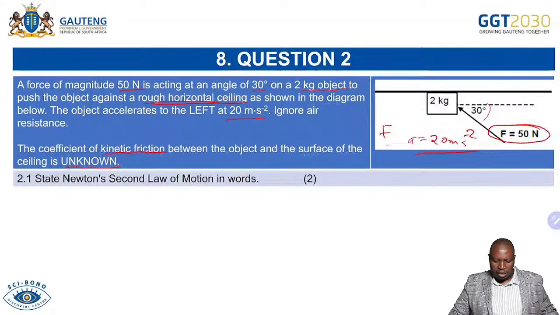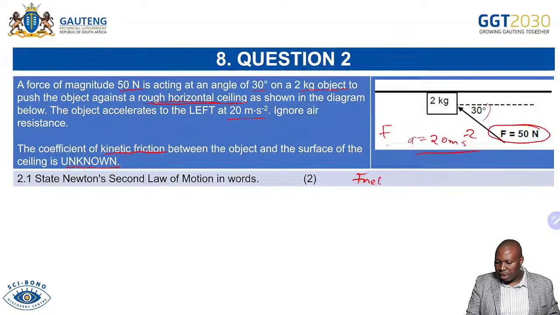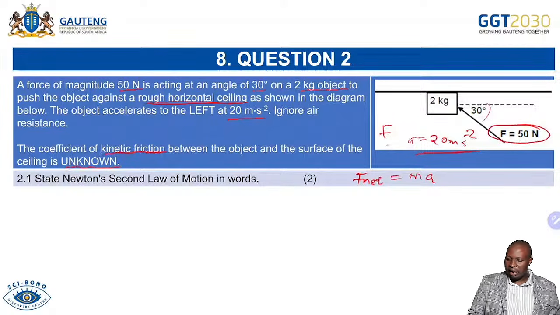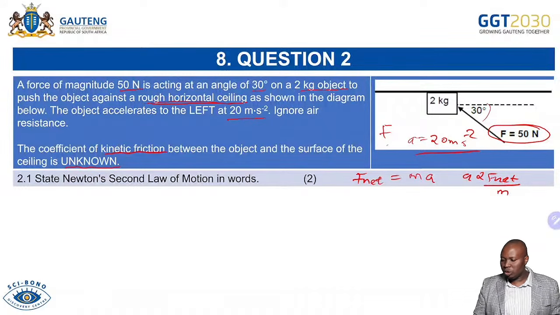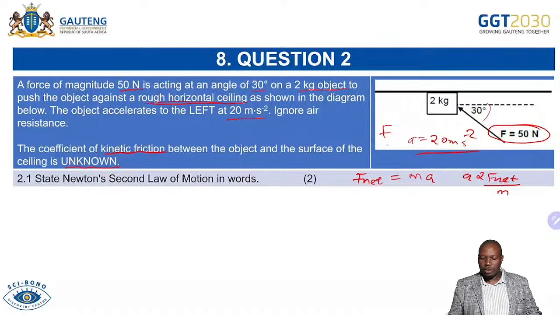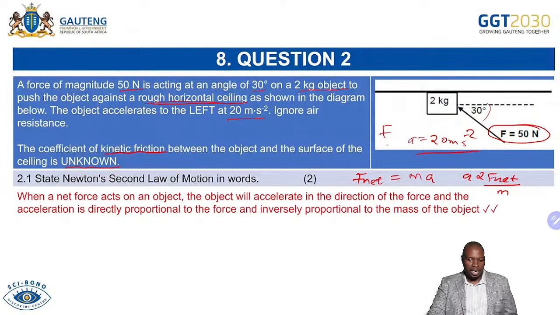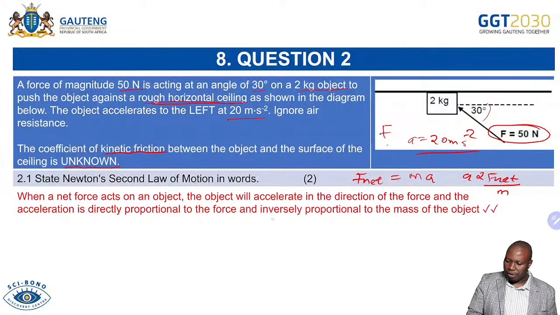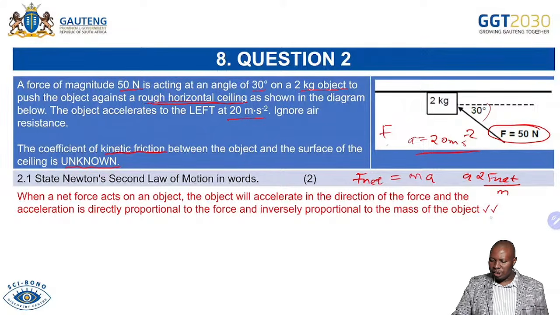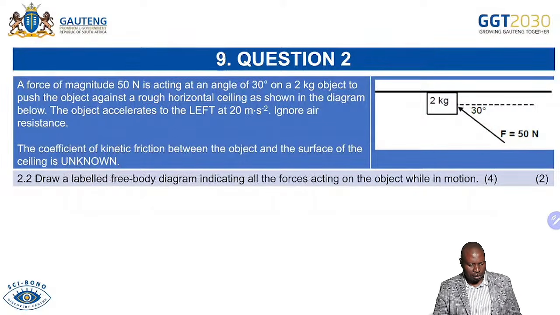Now, the first thing they say is, state Newton's second law of motion in words. Definitely, you're going to remember that when a net force acts on the object, it will accelerate in the direction of the net force. And the acceleration will be directly proportional to the net force and inversely proportional to the mass. So that's what you will see in words, and this is what we are expected to write. When a net force acts on an object, the object will accelerate in the direction of the force, and the acceleration is directly proportional to the force and inversely proportional to the mass of the object. So you get your 2 marks there.